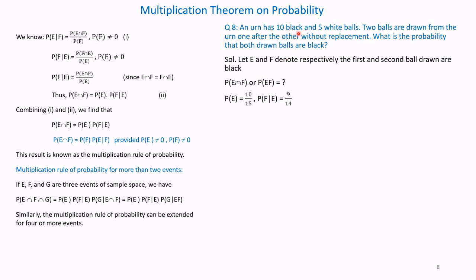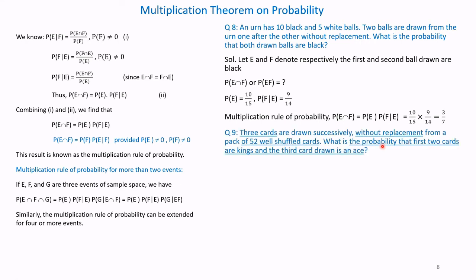One black ball has already been drawn, so remaining black balls are 9. Therefore, conditional probability of drawing second ball as black given E has occurred is 9 divided by 14. Therefore, multiplication rule of probability says probability of E intersection F is equal to probability of E into conditional probability of F given E. That is equal to 10 by 15 into 9 by 14, which is equal to 3 by 7. That is the answer.